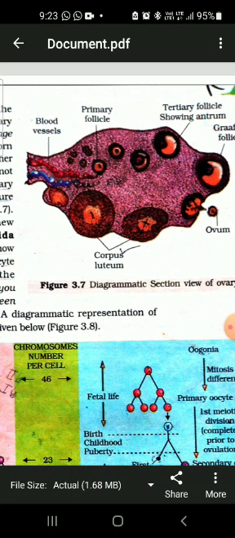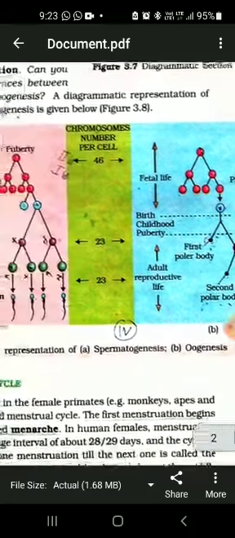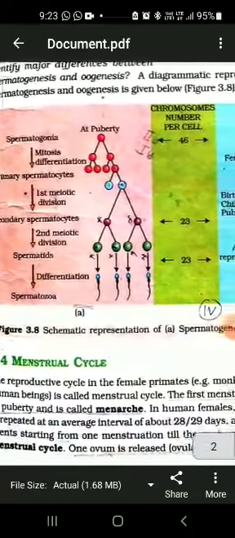At puberty, there are 60,000 to 80,000 primary follicles in each ovary. Primary follicles get surrounded by more layers of granulosa cells, and new theca are formed, which is known as the secondary follicle. The secondary follicle soon transforms into tertiary follicle, which is characterized by a fluid-filled cavity called the antrum. Here in the diagram, you can see figure number 3.8.